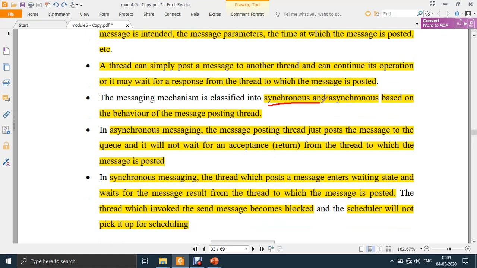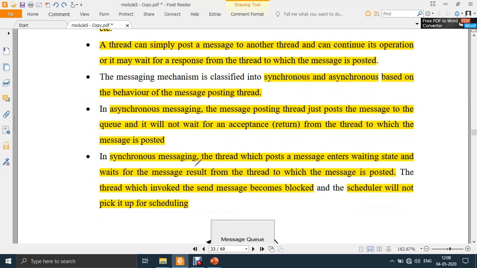They are known as asynchronous and synchronous. In asynchronous, the message posting thread just posts the message to the queue and does not wait for acceptance or acknowledgement. It continues its operation, as I told previously. But in synchronous, the thread which sends the message enters the waiting or blocked state and waits for the message result.